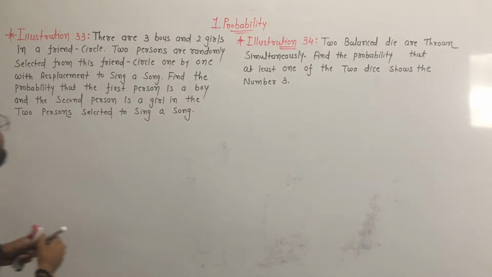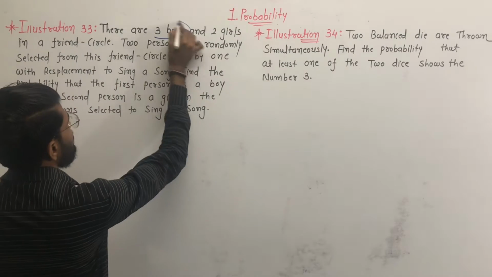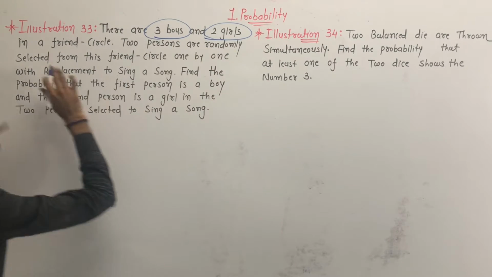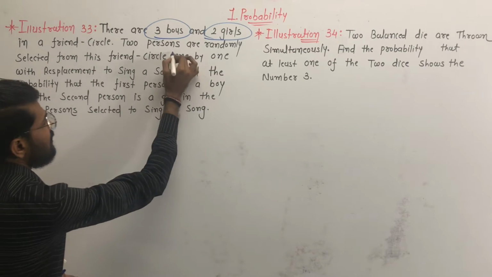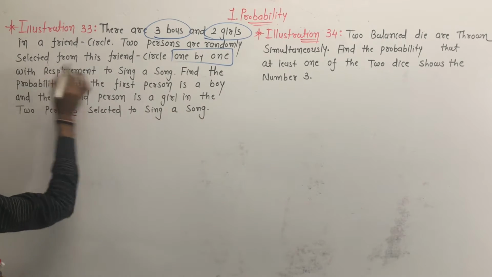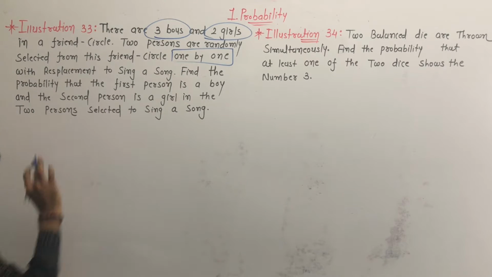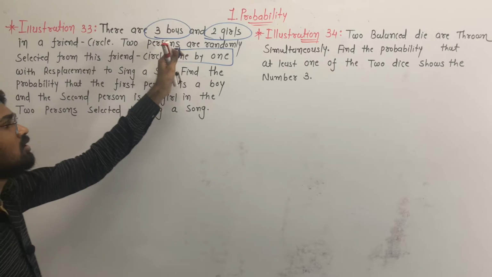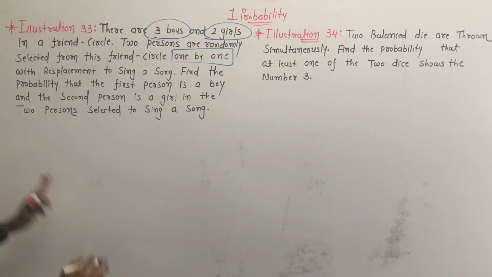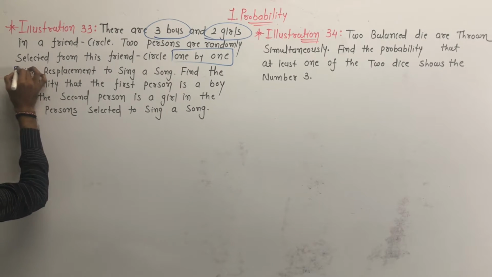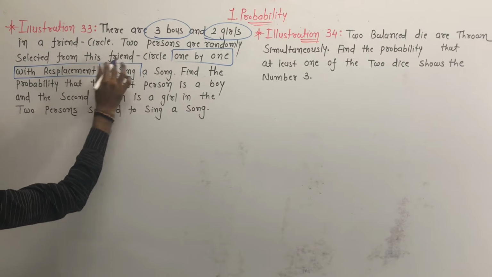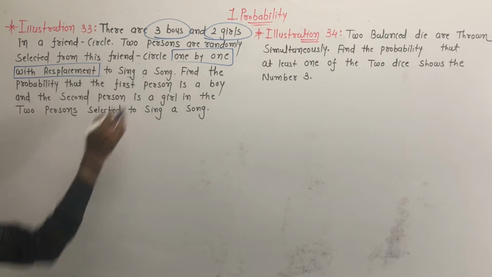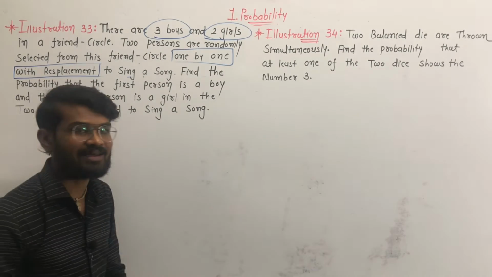Illustration number 33 is that there are 3 boys and 2 girls in a friend circle. Two persons are randomly selected from this friend circle one by one, out of the total 3 boys and 2 girls, with replacement, to sing a song. गाना गाने के लिए आ रहे हैं.